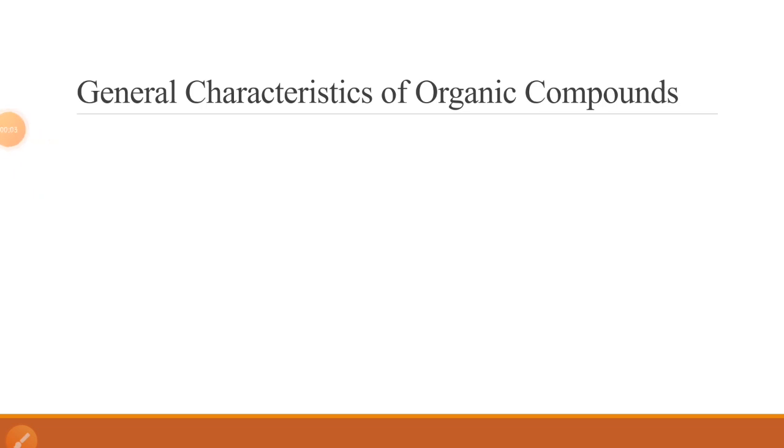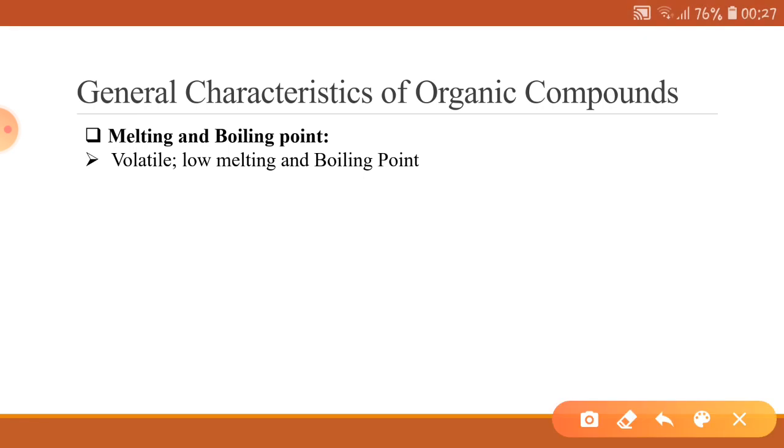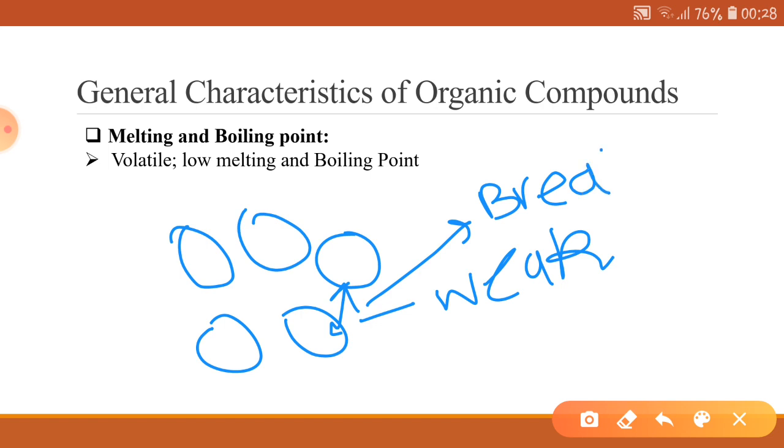Another important characteristic of organic compounds is that they have low melting and boiling points, and because of low melting and boiling points, they are volatile in nature. For example, in all the organic compounds, the intermolecular attractive forces are weak. With a slight increase in temperature, these intermolecular forces break, and when these intermolecular attractive forces break, the substance changes from the liquid phase to the gaseous state.